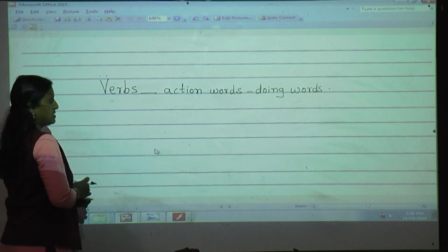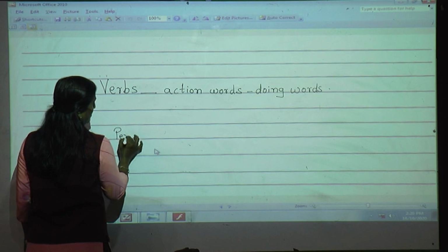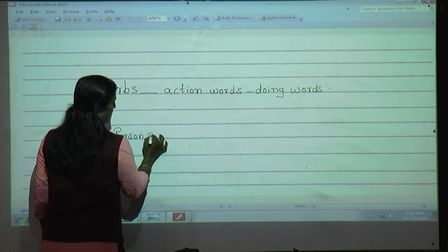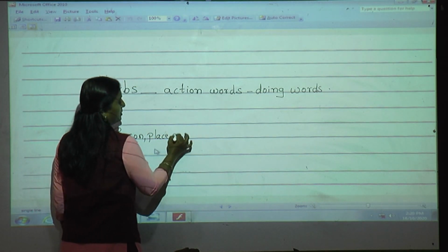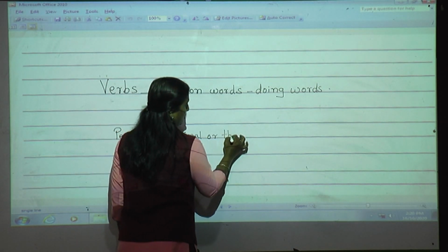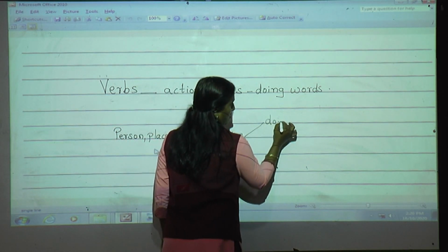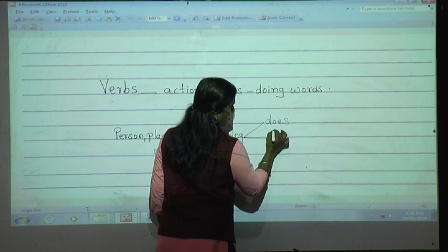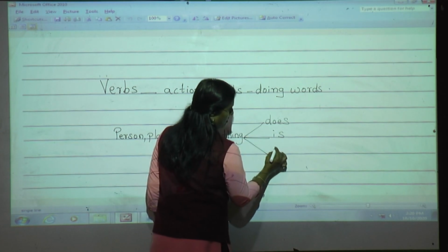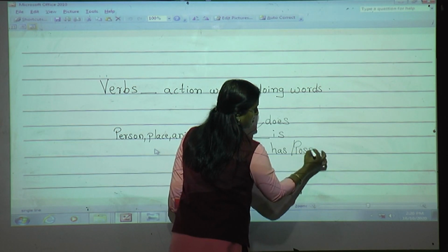Now in these verbs, what we have learned is what a person, place, animal or thing does, or is, or we can say has or possesses.